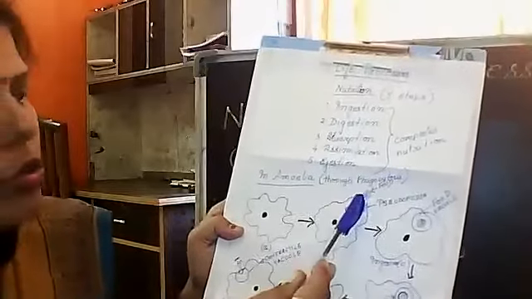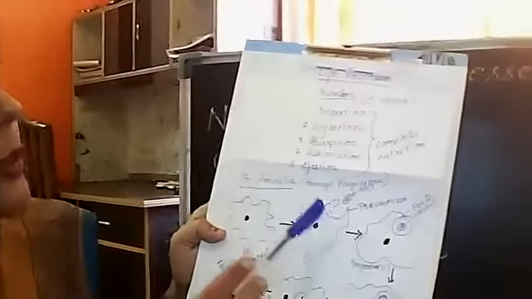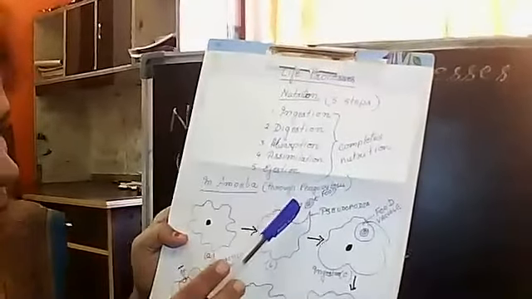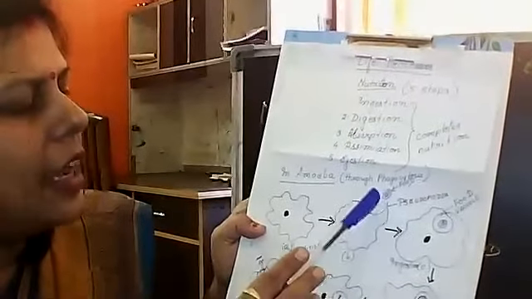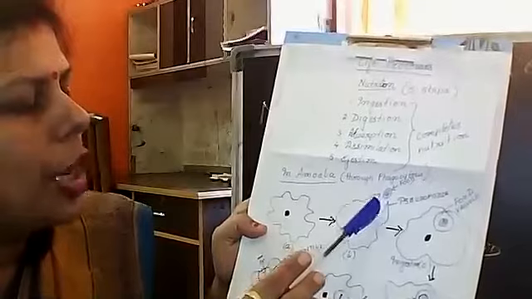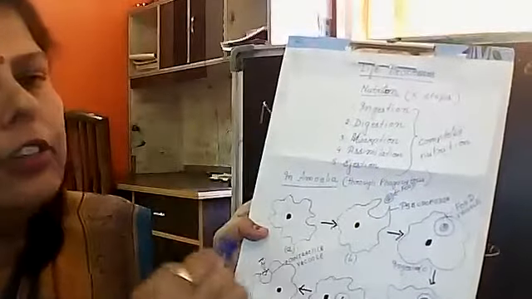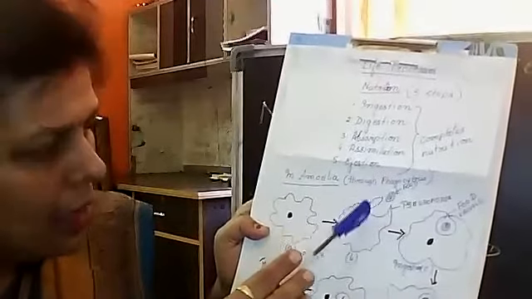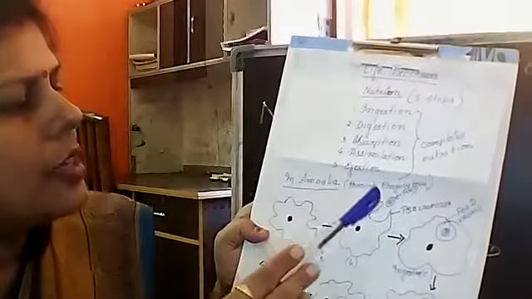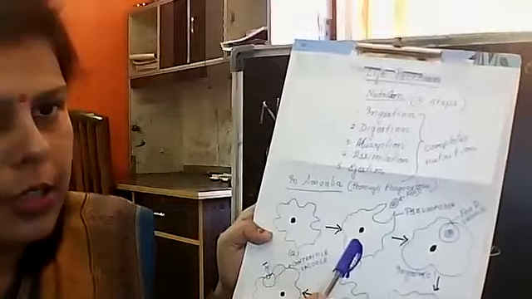It is said so because in order to take the food, they change their cell membrane and take the shape of a cup, and ultimately they engulf the food materials. Since they are using the cell membrane, it is said to be phagocytosis.